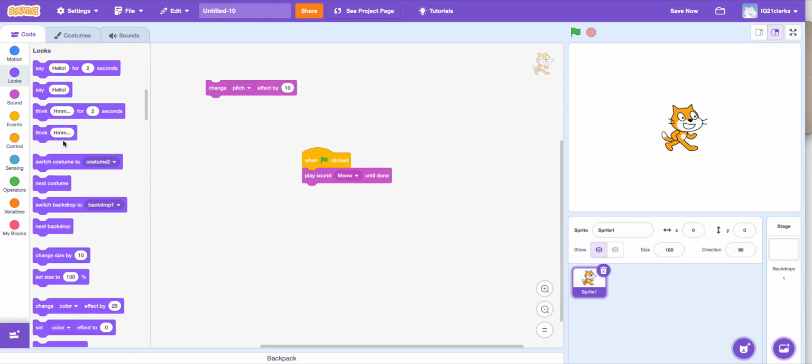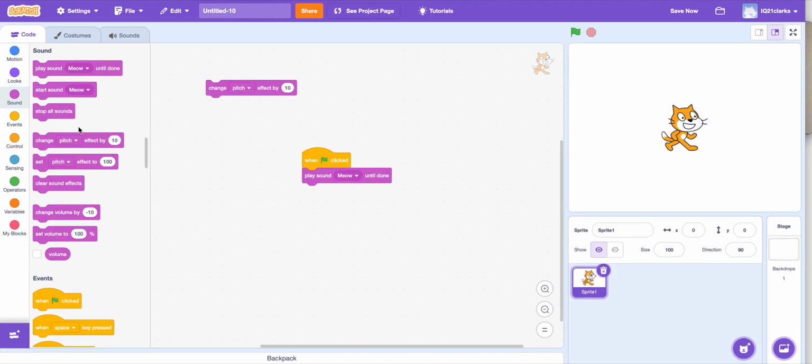Okay, so then what we can do is start sounding out, then change pitch effect by 100. Okay. So what if we don't add this? What will it say? See, there's a difference there. Now let's change this to the pan to right. Okay.